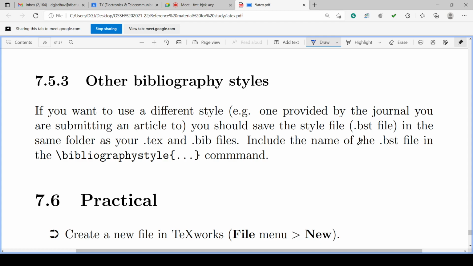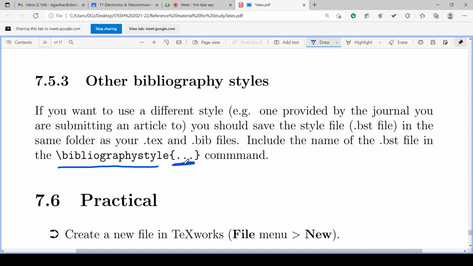Style file .bst, and then we can use that file, and in that file we can put all the details of the references. That file is put into the same folder as the .tex file and .bib file, and include the name of the .bst file in the \bibliographystyle command.